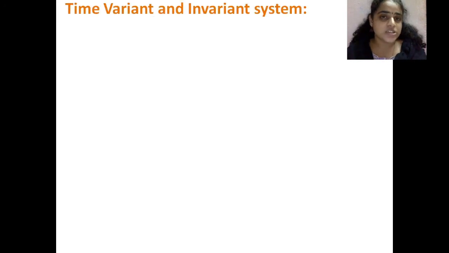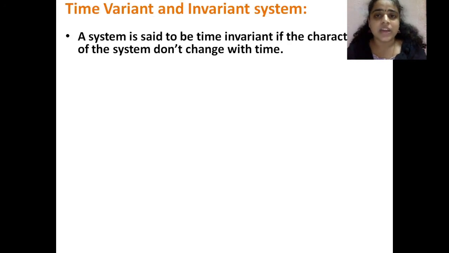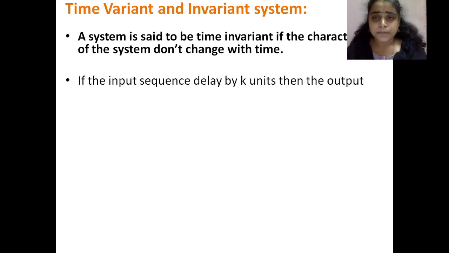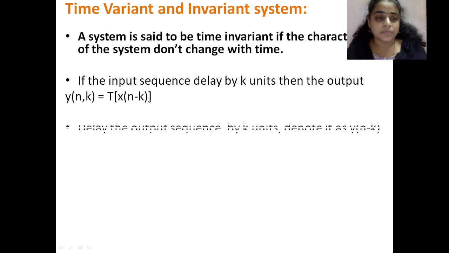Next classification: time variant and time invariant systems. A system is said to be time invariant if the characteristics of the system don't change with time. If the input sequence is delayed by k units, then the output y of n comma k is equal to the transformation of x of n minus k. We have seen the ideal delay system with n minus nd; here, rather than nd, I took k as the variable.